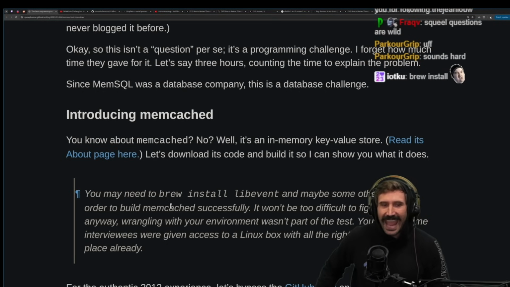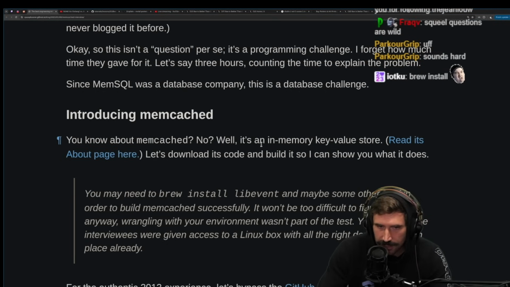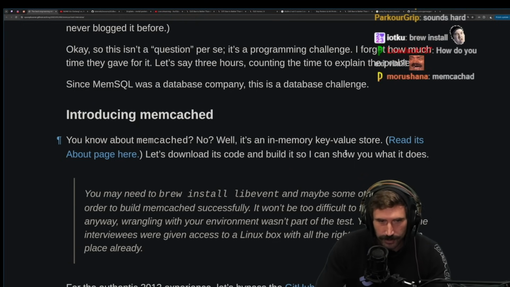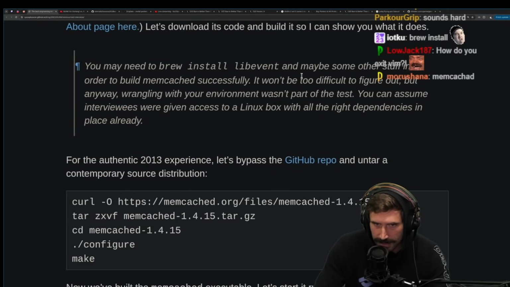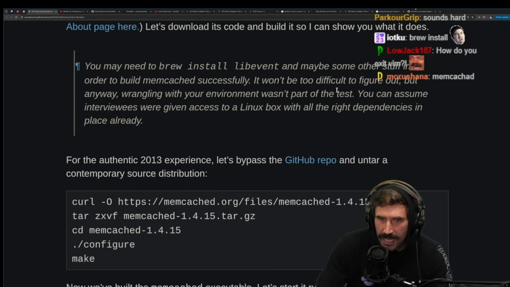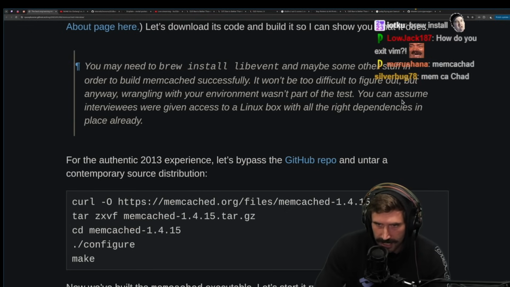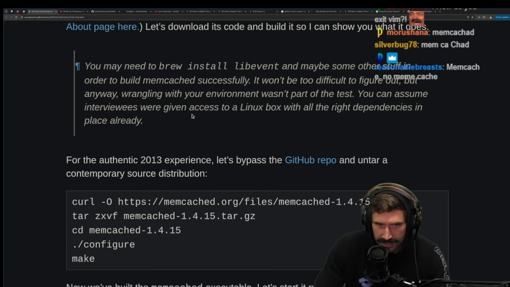Introducing Memcached. You know about Memcached? No? Well, it's an in-memory key value store. Read its about page here. Let's download the code and build it so I can show you what it does. You may need to brew install libevent, and maybe some other stuff, in order to build Memcached successfully. It won't be too difficult to figure out, but anyways, wrangling your environment wasn't part of the test. You can assume interviewees were given access to a Linux box with all the right dependencies in place already.